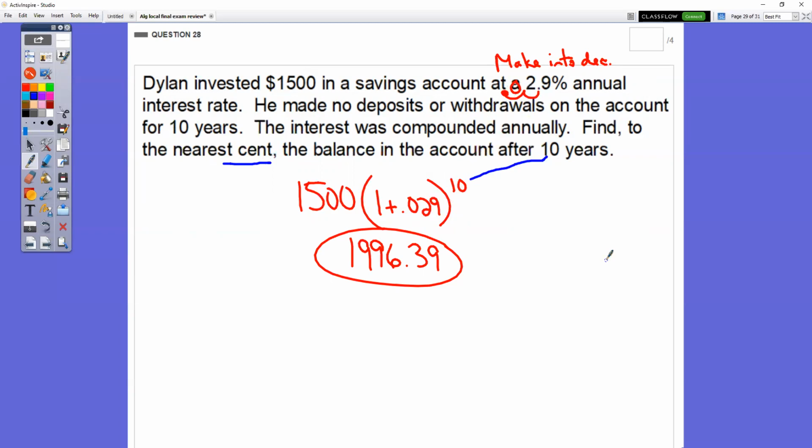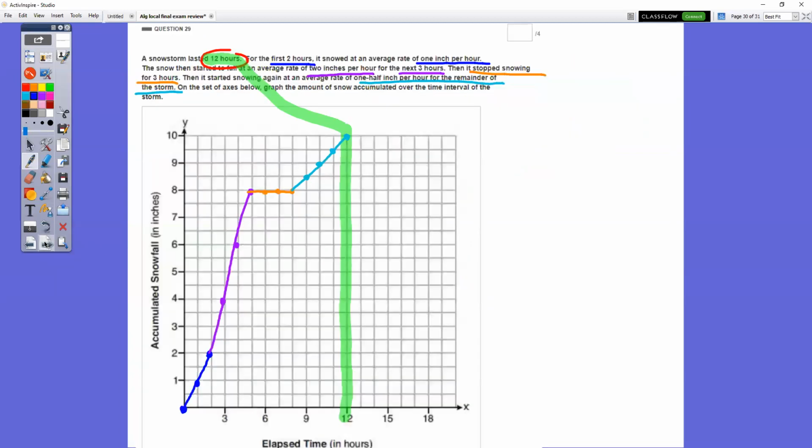Your question on your final exam will look identical to this, just different numbers. So make sure that you realize what you need to do. You can type this all into the calculator exactly how it is and hit equals, then round it to the nearest penny. There are 2 people, I think, that rounded it to 40 cents. It doesn't round to 40 cents, it rounds to 39 cents. So just be careful of what you round it to. You're rounding to the nearest penny, not the nearest tenth.